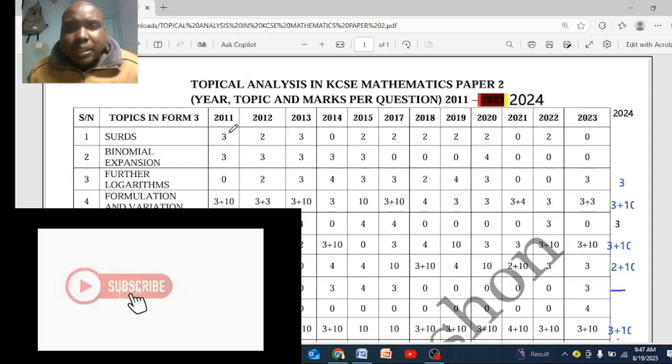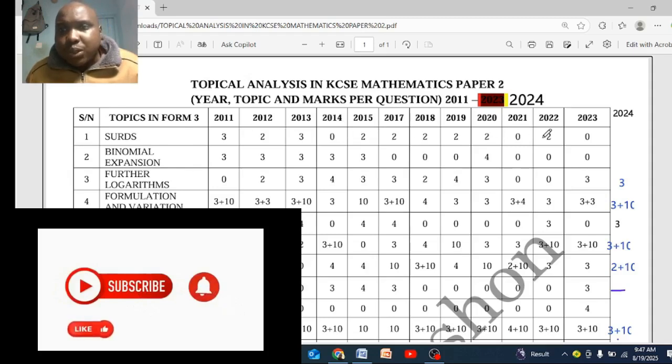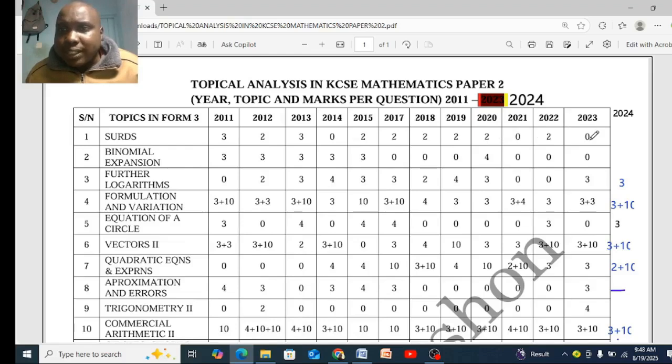SATs has been set from 2011 to 2014, 2015 to 2020, it missed once again, and 2023 it was not set. 2024, it was not set. Therefore, 2025, it must be there.